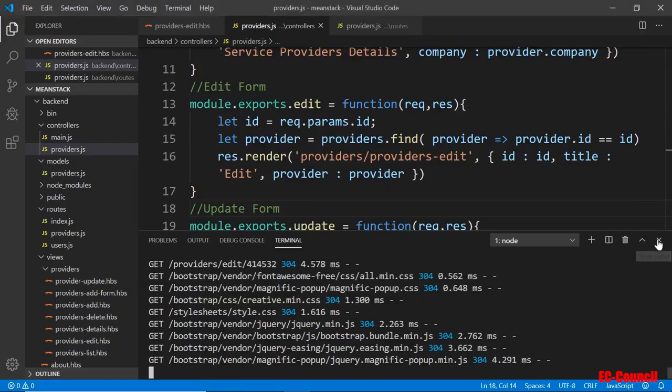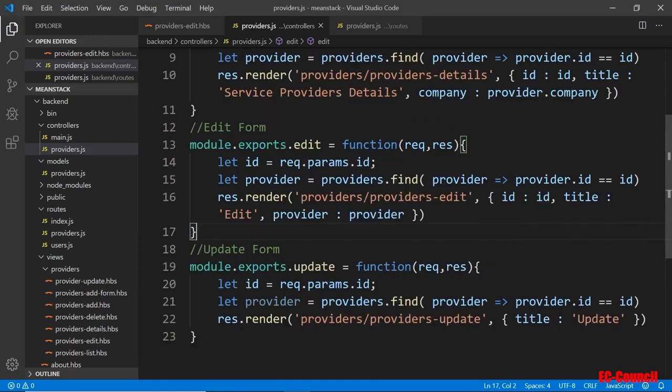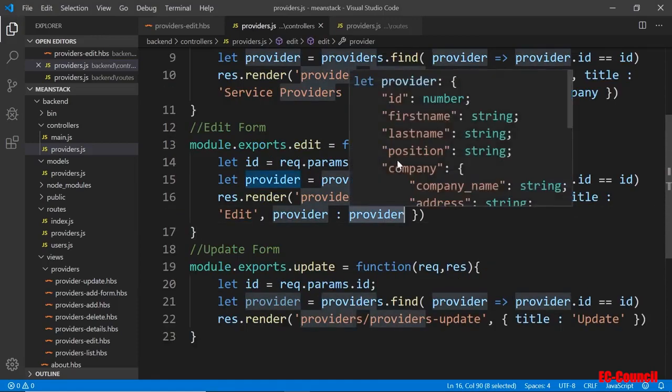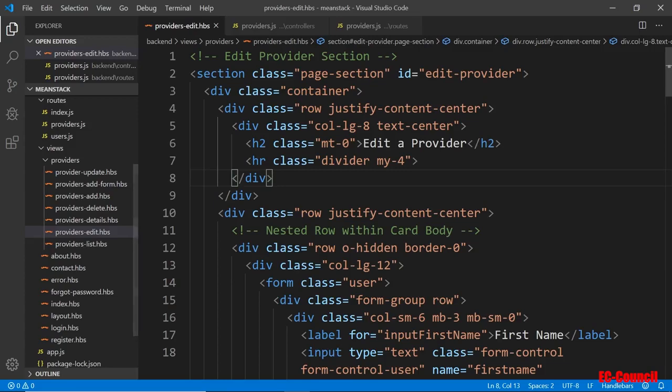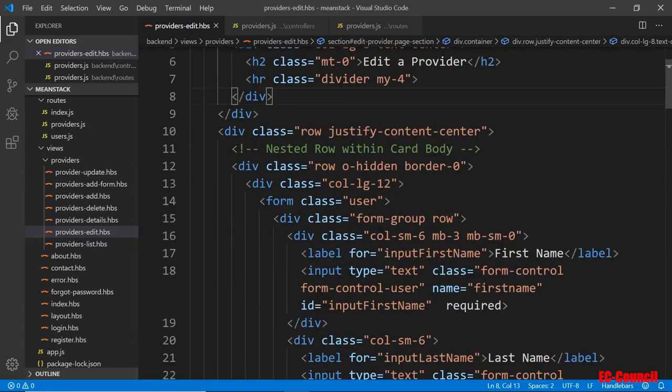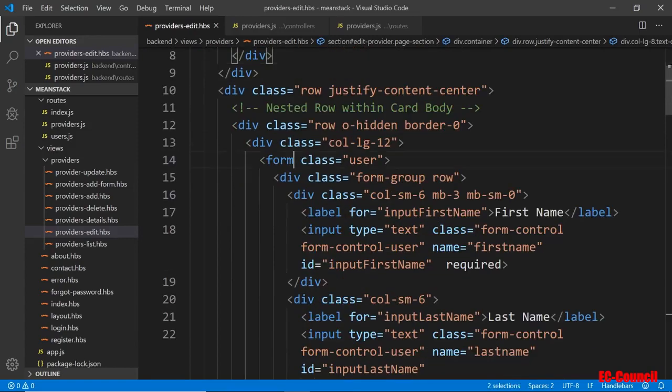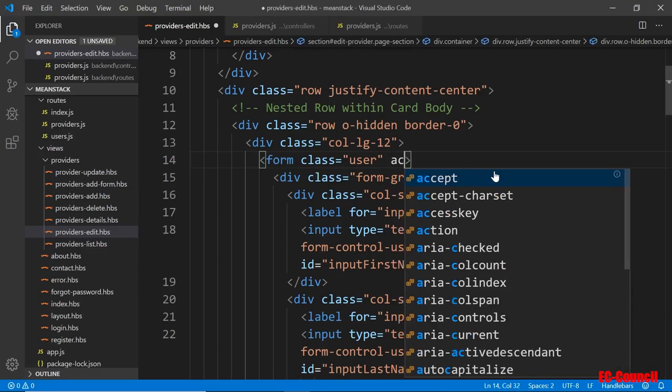So right in here, I'm going to close this terminal now. In here, we pass that provider to the view. In the view, we should have access to that through the provider object. So right down here in our form, we want to make sure also that we're going to pass the data to the update, right? The update page. So that means I need to do an action here.